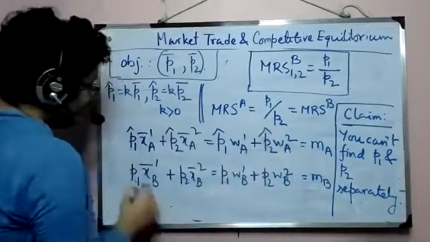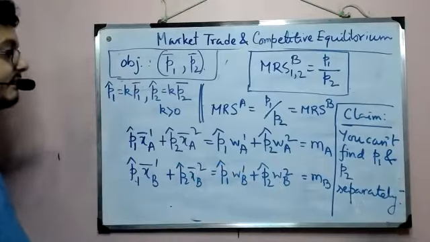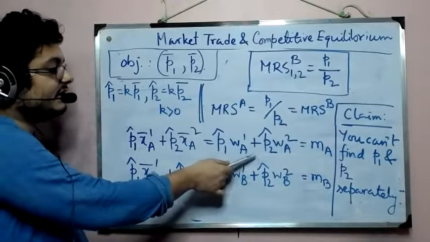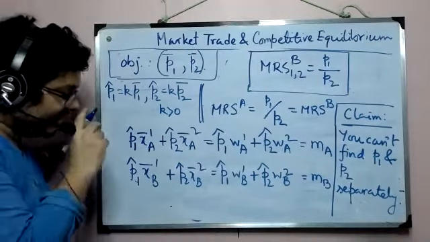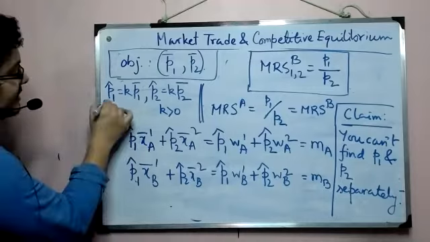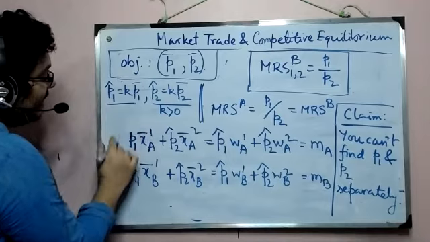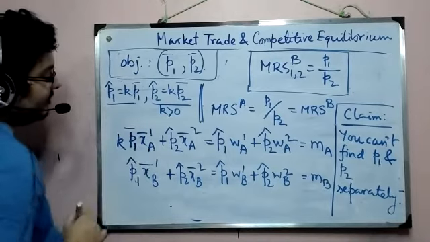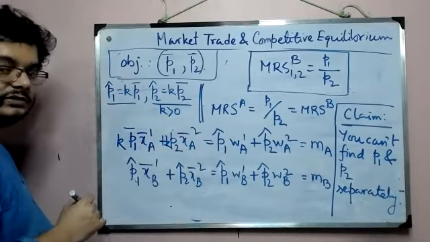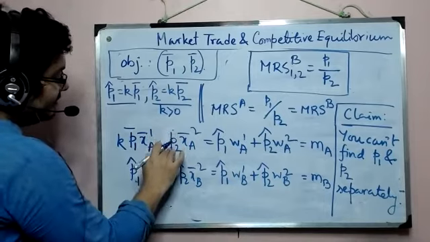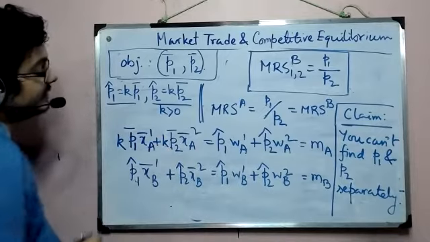Right? So at equilibrium, the prices must satisfy the income and expenditure, like the usual consumer's problem. Now, if I transform them using this definition, then I will have K into P1 bar, and here also K into P2 bar, right?